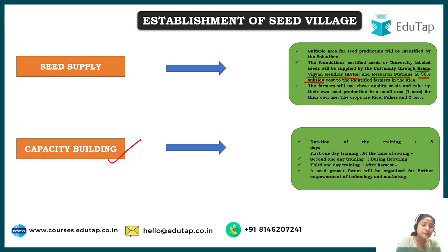Okay, and what is capacity building? Basically, capacity building means building the skills in the farmer. So basically 3-day training is given to the farmer, not consecutively but on different days. First training is given at the time of sowing, in which it is taught what the isolation distance should be, and what agronomic practices the farmer should perform during this time period. Second 1-day training is during the flowering of the plant. If there is any offtype, it should be removed, right? And what could be the maturity time of all the crops, these things are taken care of during the second 1-day training.